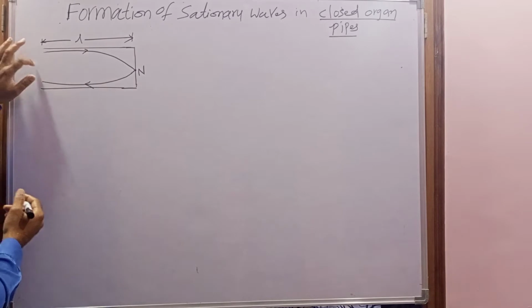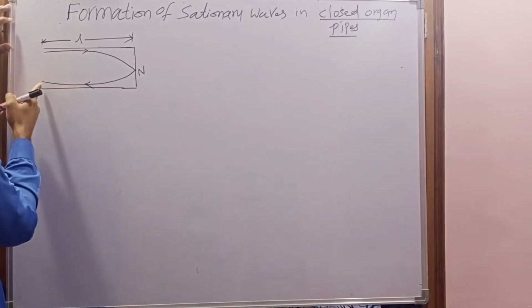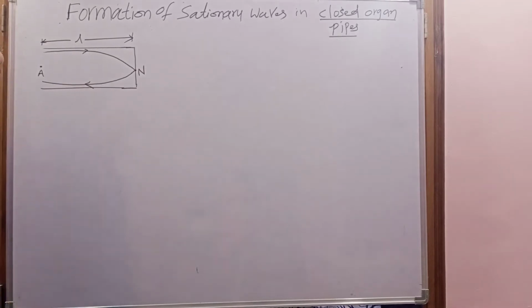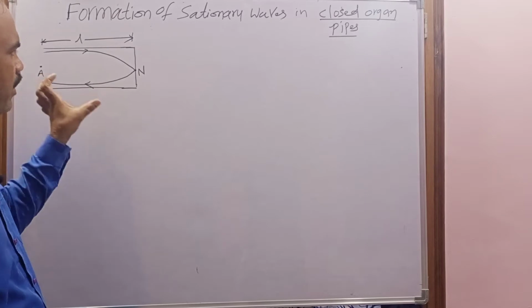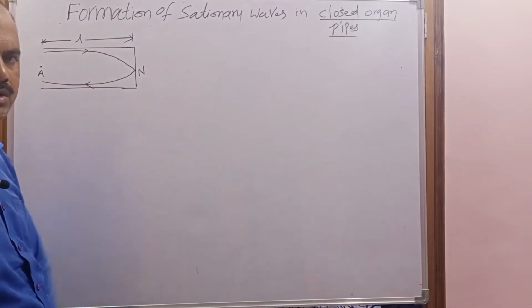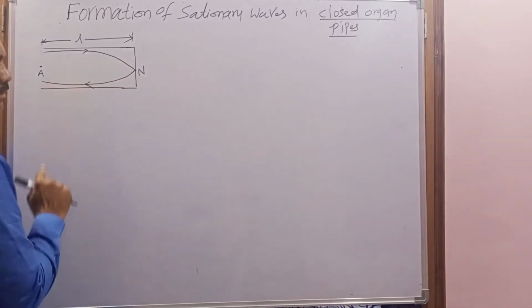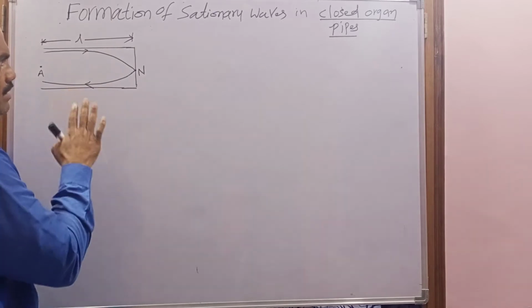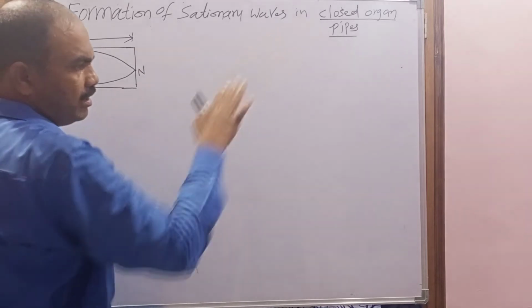When the stationary wave is formed at the open end, the particle is free to vibrate, and the compression is again superimposed with the compression. That's why an antinode is formed. So when the stationary wave is formed in the closed organ pipe, it can be formed with at least how many nodes and antinodes? With one node and one antinode. So this is called the minimum possible frequency for the stationary wave in the closed organ pipe.